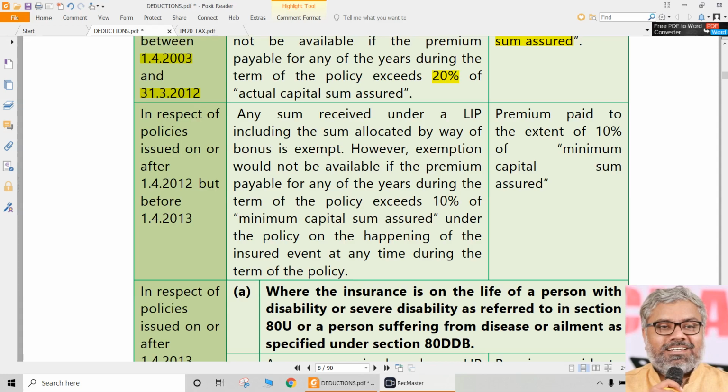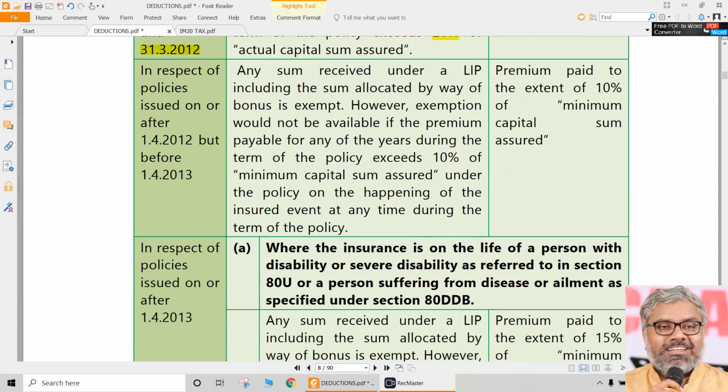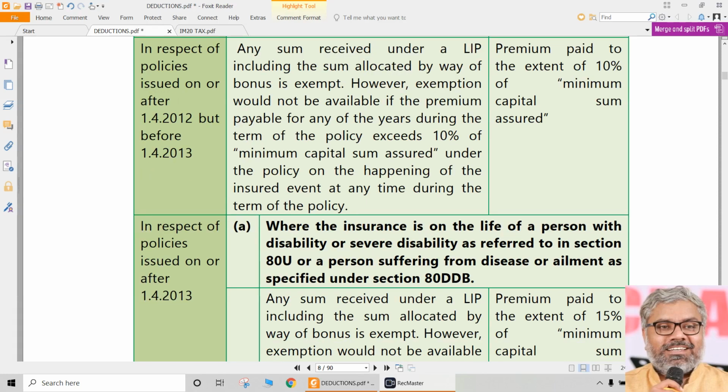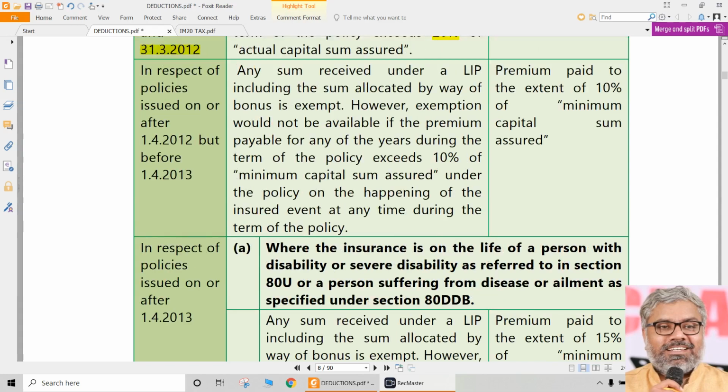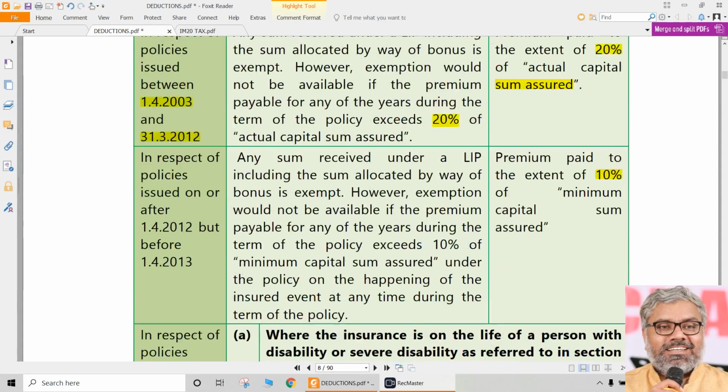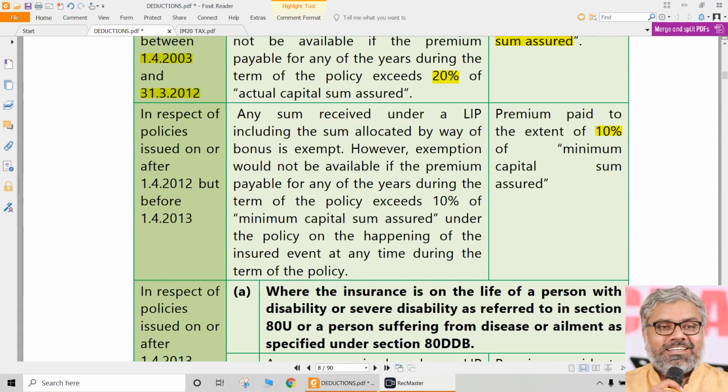Prior to 1/4/2012, the premium paid cannot exceed 20% of sum assured. That's it. That is enough. Then the period here is a very particular period, that is only for 1 year, 1/4/2012 to 1/4/2013. In that case, the premium paid cannot exceed 10% of the capital sum assured. So that is reduced from 20 to 10. But it was there only for 1 year, that is 2012-13.